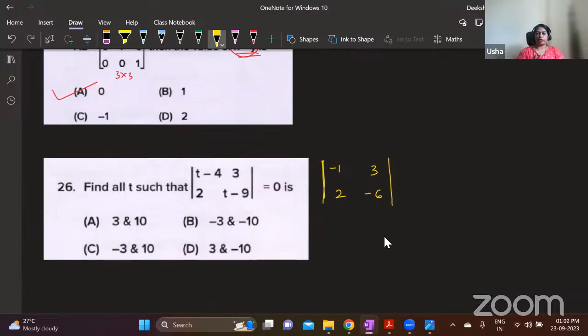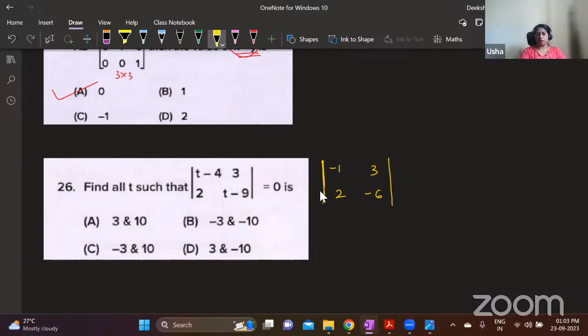See, when you have 4 options like this, you have to check only 2 options.